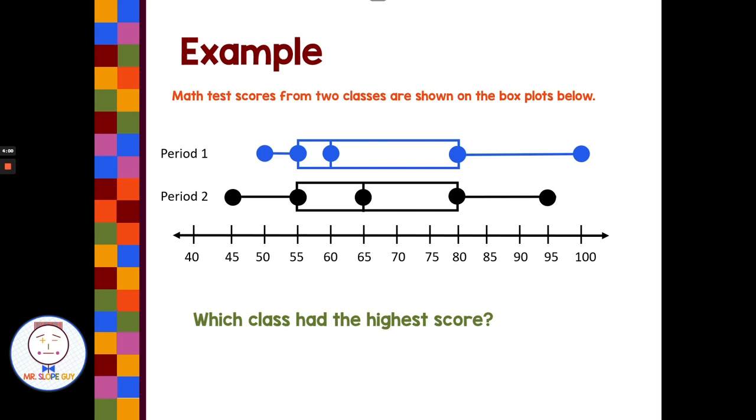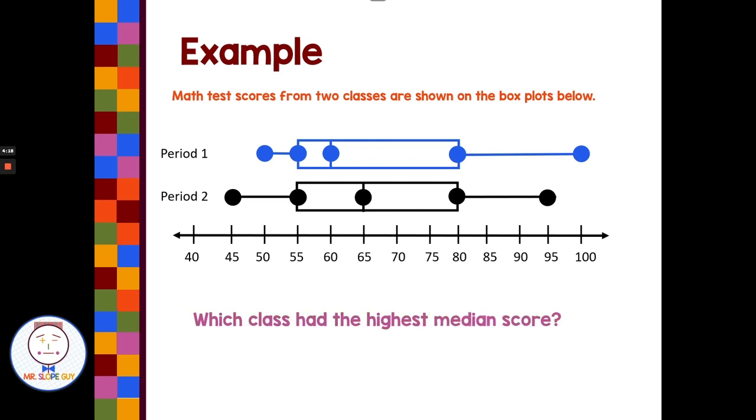I can find the highest score up here out on the whisker. The highest score in period 1 looks to be 100. The highest score in period 2 looks to be 95. So by 5 points, period 1 had the highest score. They had at least one 100.